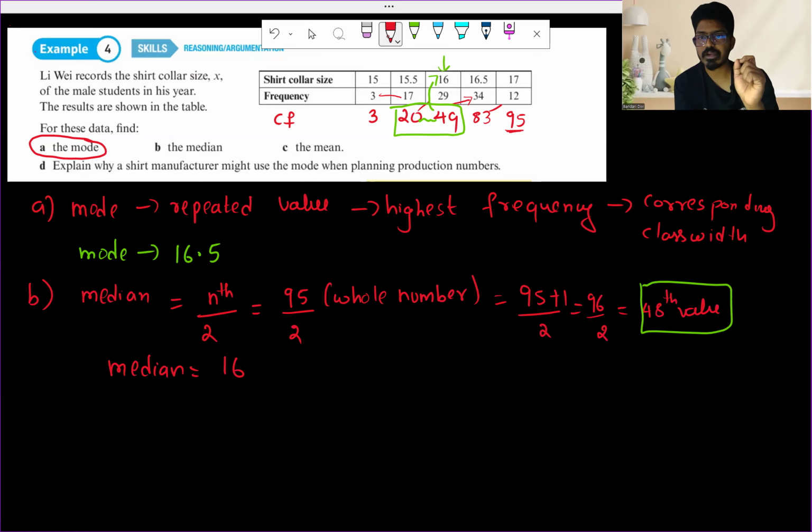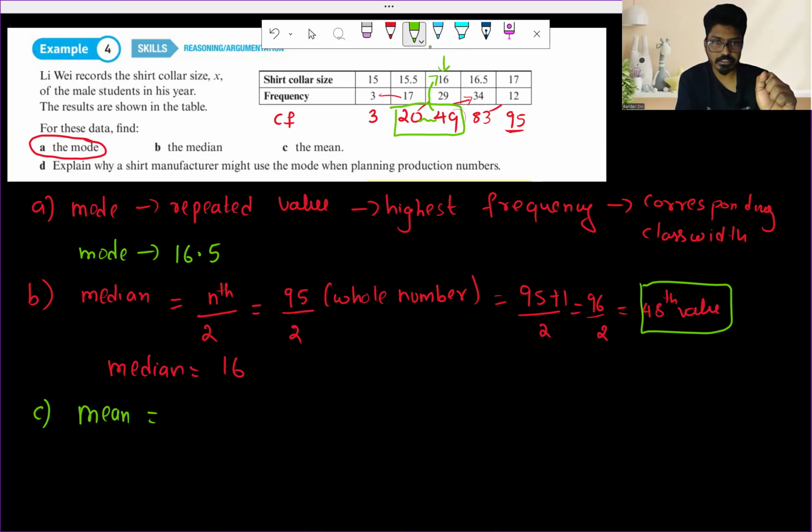So I hope you have understood. For the cumulative frequency, we have to see the highest cumulative frequency. For that, what is the corresponding value? That is going to be our median, which is 16. I hope it is very clear. Yes. Okay. Now coming to the mean.